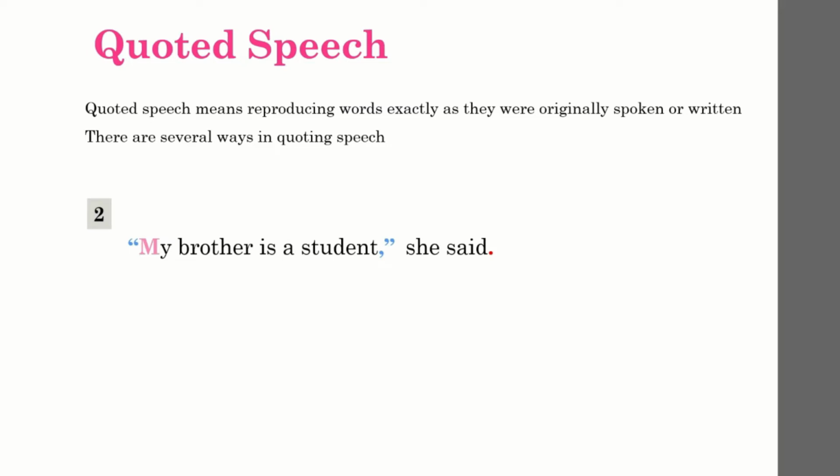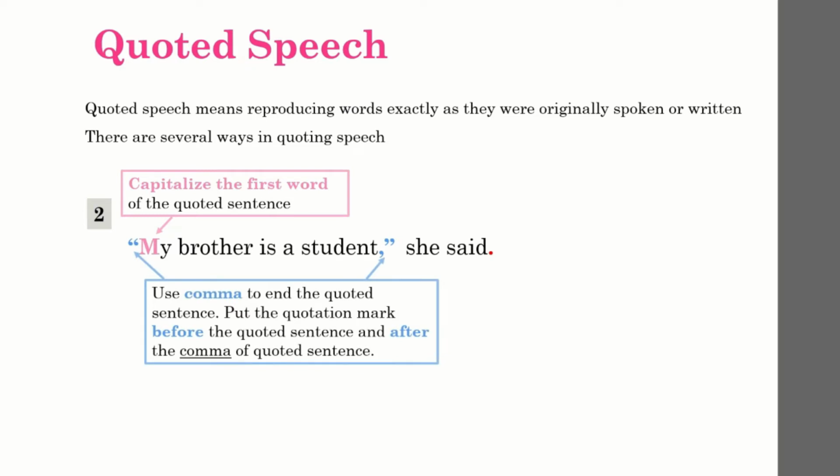The second way to express a quoted speech is by placing the quoted sentence at the beginning of the sentence and the said or replied clause at the end of the sentence. In this type of sentence, the capitalized first word is the same, right? Since it starts the sentence, you have to make sure that the first word of the quoted sentence is capitalized.